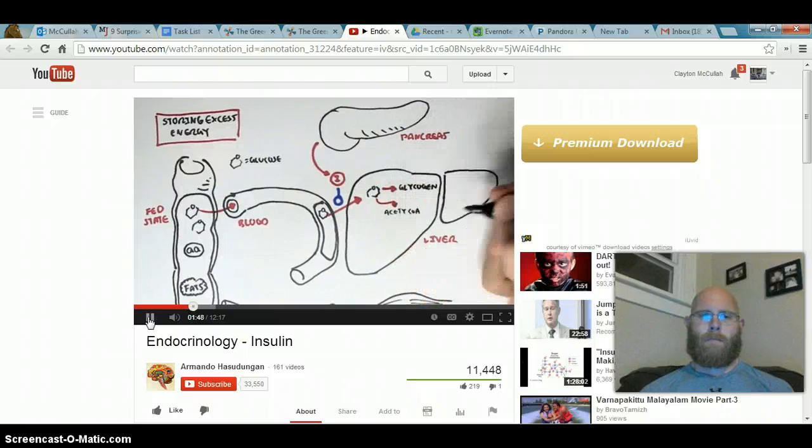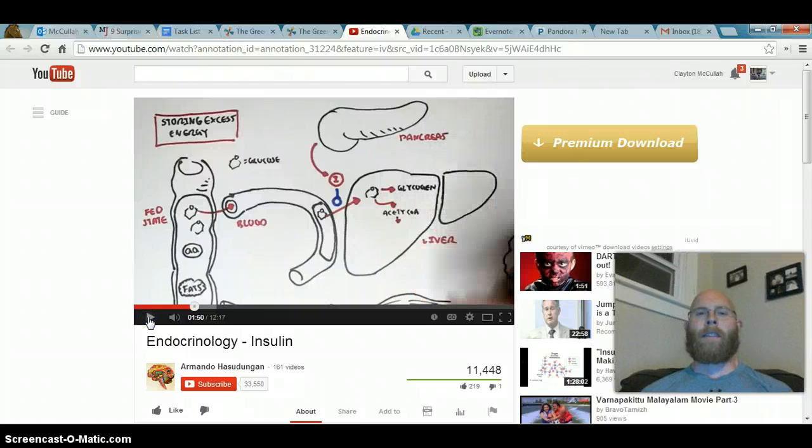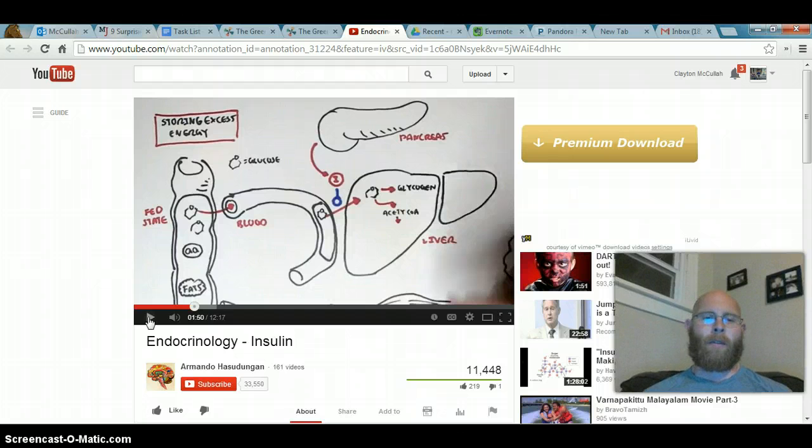Insulin will promote the conversion of... Okay, he's getting ready to get pretty geeky here. He's going to go through all these different stepwise conversions from acetyl-CoA into these different chemicals to eventually end up telling us it's going to go into the fat. So what he's going to show you basically is whenever that glucose is in excess, it can be turned into either glycogen linked together to make chains to be stored in your liver or your muscle, or it can go through this conversion process he's getting ready to show you here to eventually, in a roundabout way, be turned into triglycerides, which, as we know, is fats.